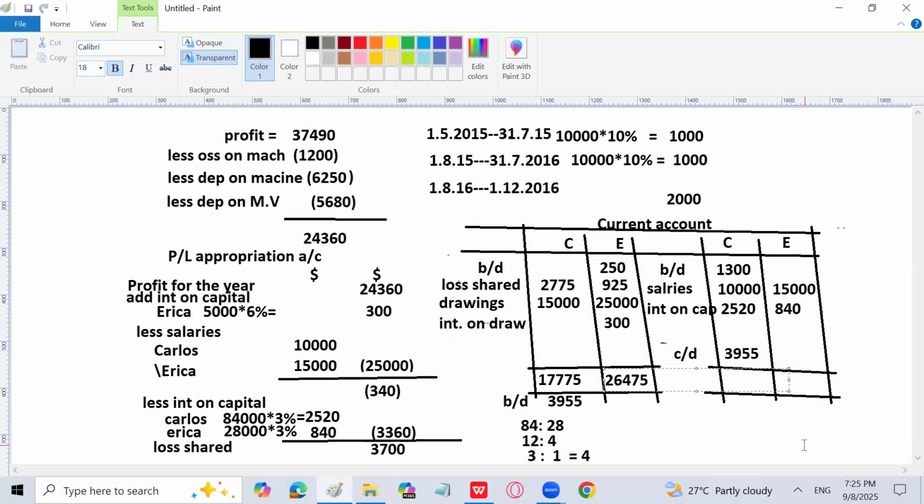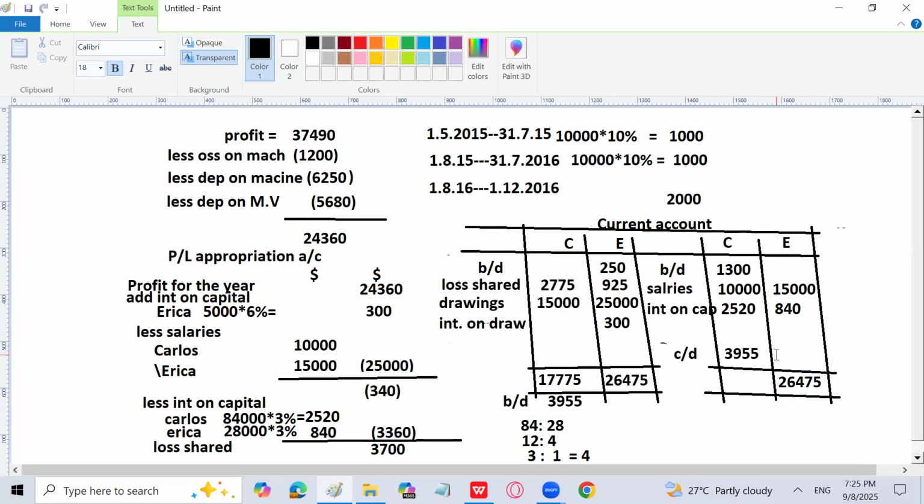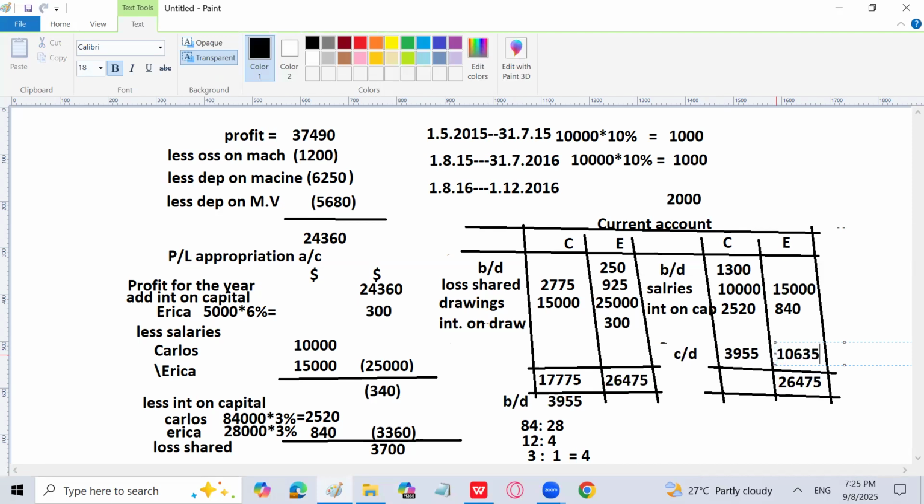26475. I will write the same total over here, which is 26475. And I'm going to subtract the credit side minus 15,000 and minus 840. So 10635 is going to be the loss of Rika, which has gone even more. Because of the drawings, they are going for much more drawings actually. And that is the reason they are facing such losses, because they are going for heavy drawings actually. Right? Heavy drawings and heavy salaries. And because of that reason, they are sustaining a loss.